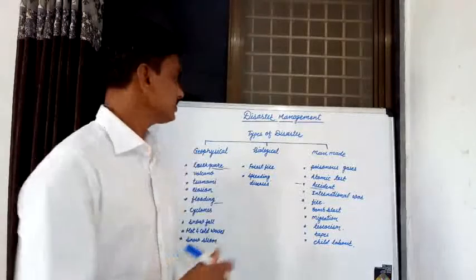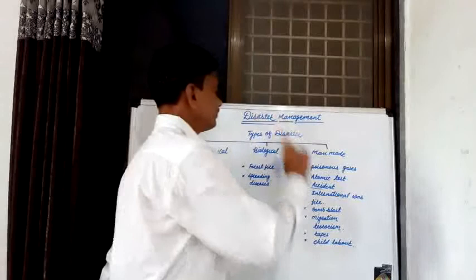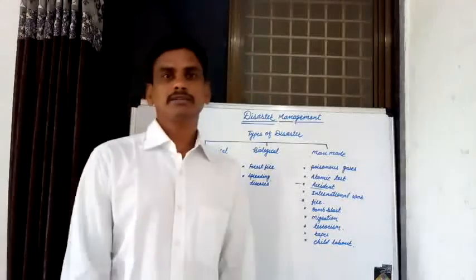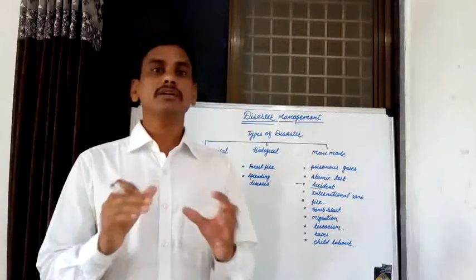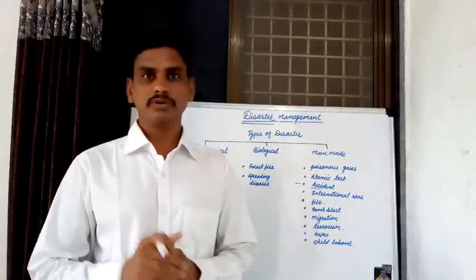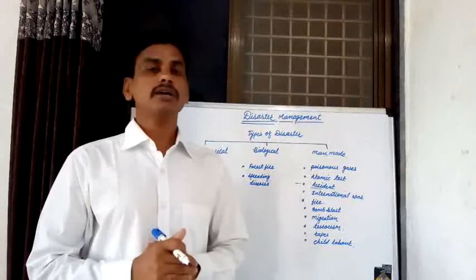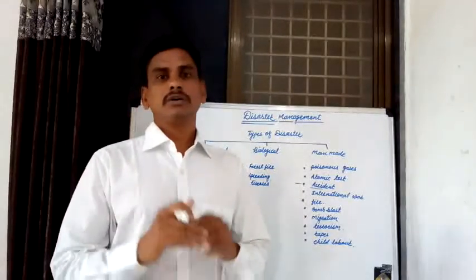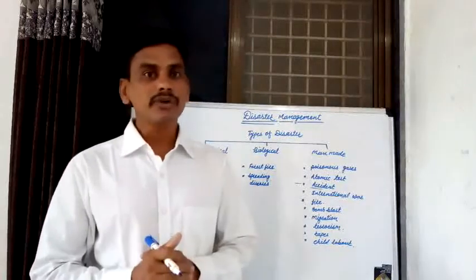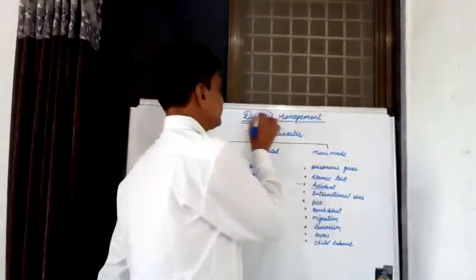Now firstly, in case of disasters, we know that various dangerous events occur in nature, in the environment, in our surrounding. These dangerous events are known as disasters.